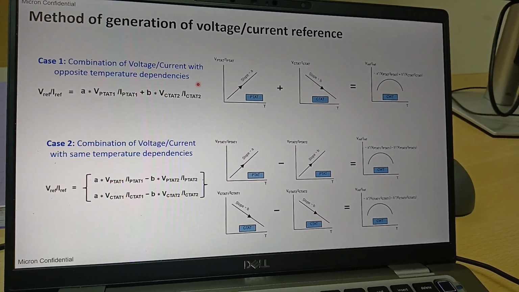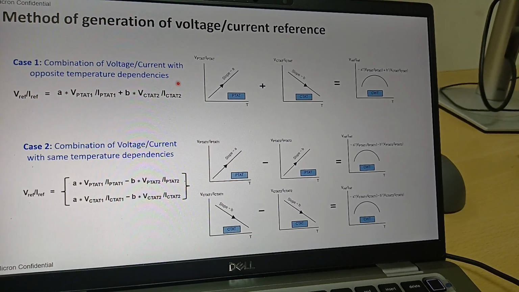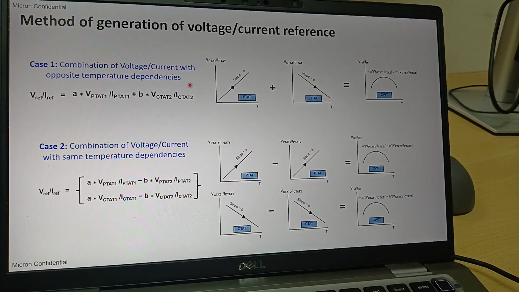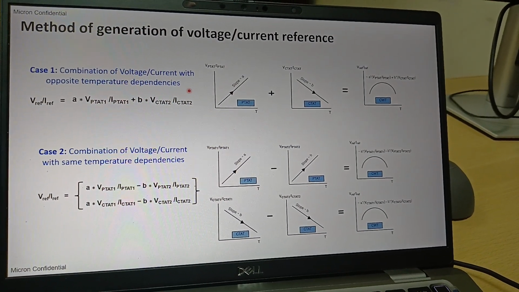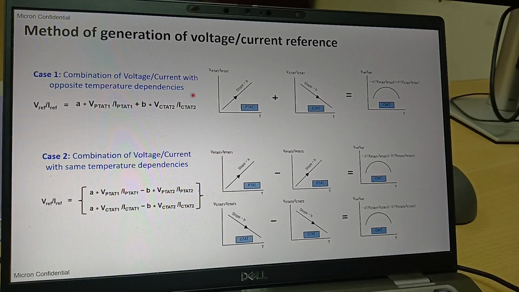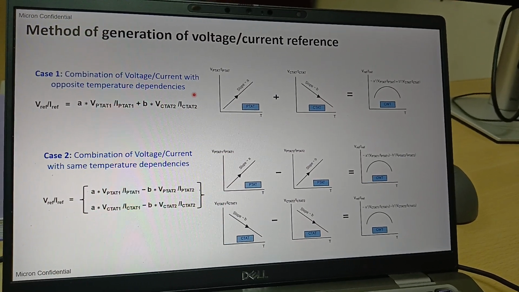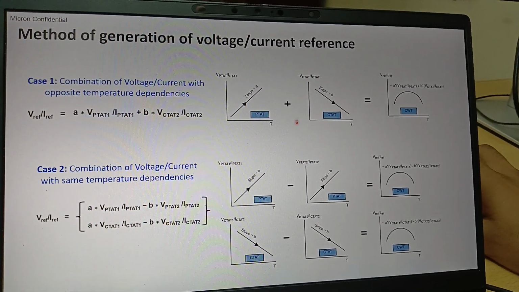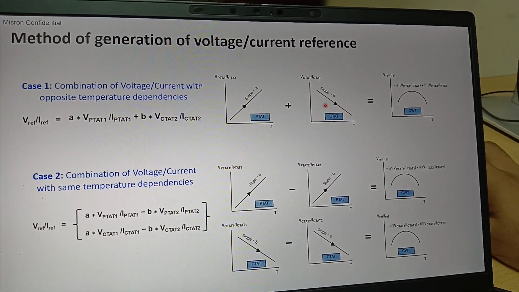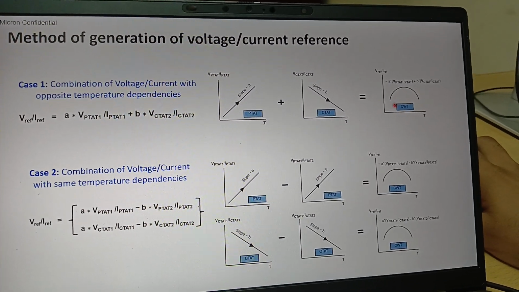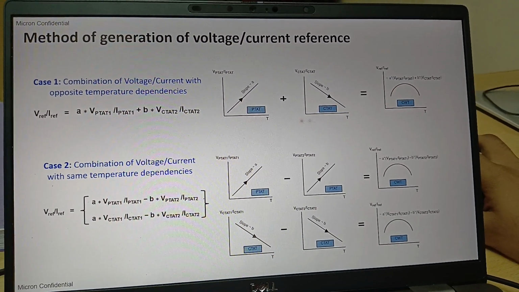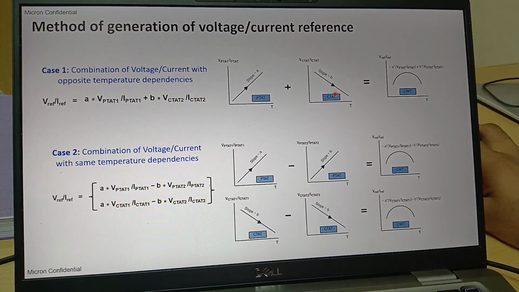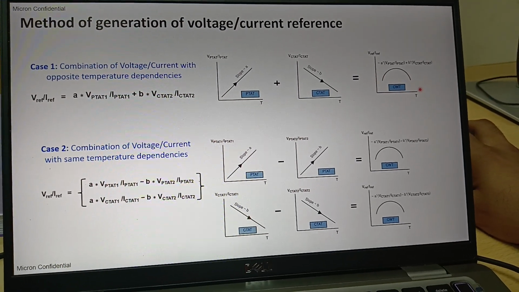So let's say you want to design a constant output, whether it is voltage or current, in terms of temperature. What you will do is add two temperature dependent terms which are opposite in nature. Let's say you have a PTAT current or voltage, and at the same time you have a CTAT current or voltage. If you combine these together, then the output that you are getting is constant with respect to temperature. That means whatever is proportionally increasing, at the same time the other is decreasing with the same proportion, so that we get a term constant with respect to temperature.